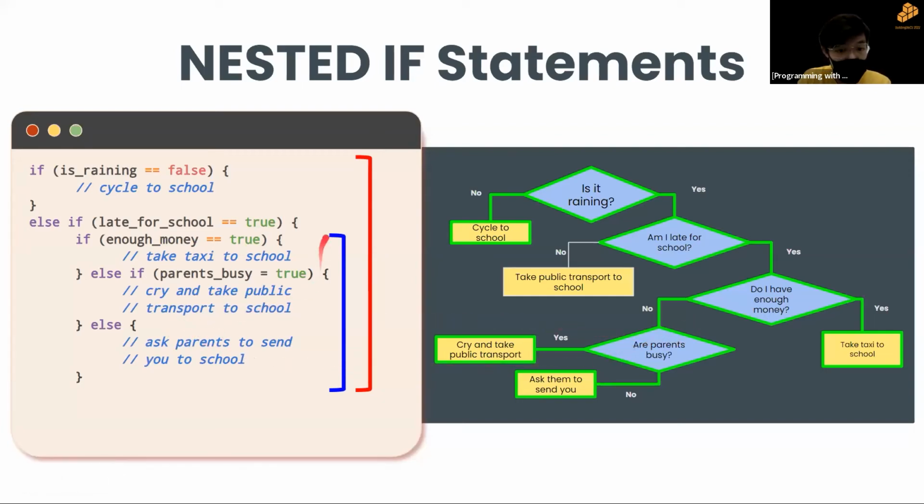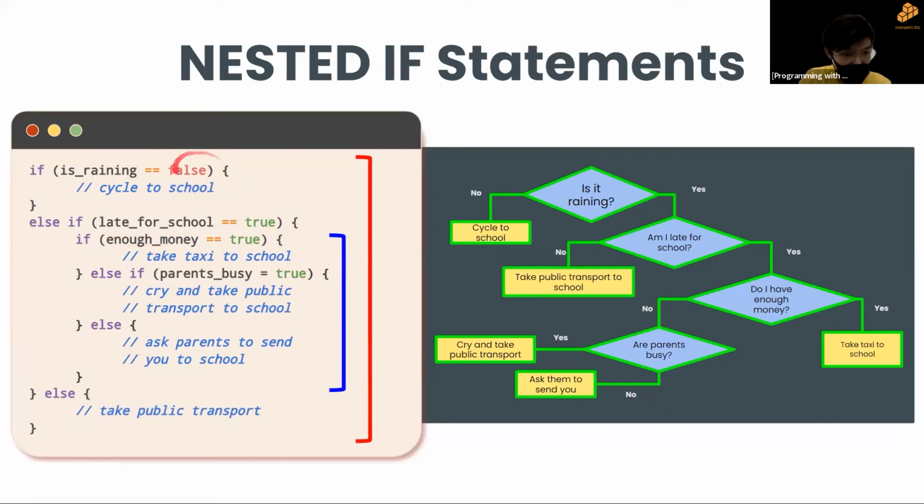So now we're done with this smaller if statement, but don't forget to go back to your larger if statement, right? As you can see in the flowchart, we have still one area that's not highlighted. And now we need to address it. So if it is not raining and we are not late for school, right?